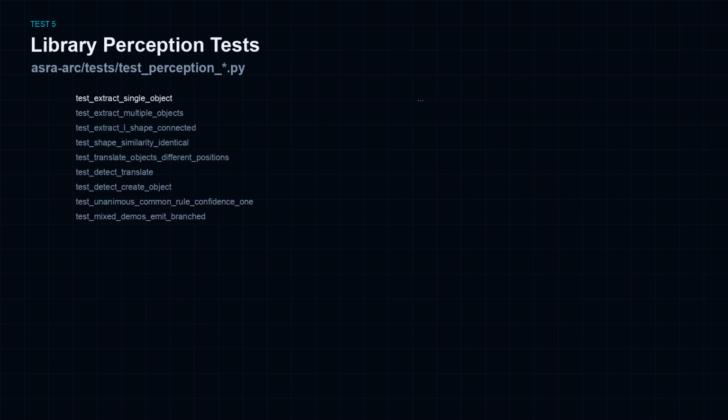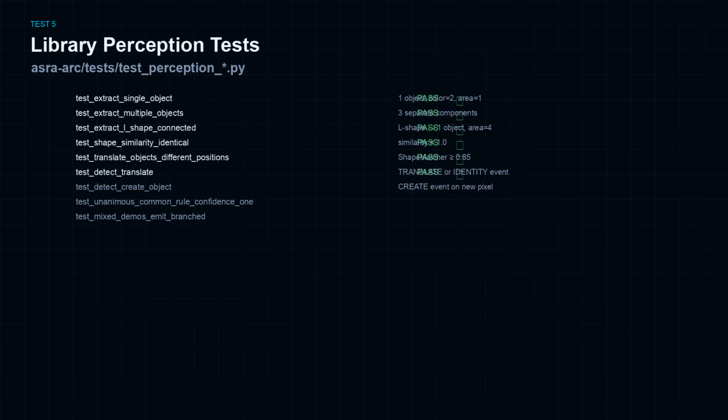The ASRA arc library has comprehensive perception tests animated here. Test extract single object confirms one red cell. Test extract multiple objects finds 3 components. Test extract L shape connected merges 4 pixels into one object. Shape tests verify identical similarity and translation matching above 0.85. Transform tests detect translate and create events. Rule tests confirm unanimous rotate yields apply rotate at confidence 1, while mixed demos emit branched per demo as the top rule.